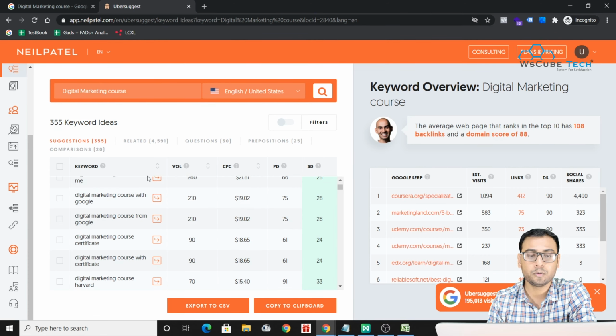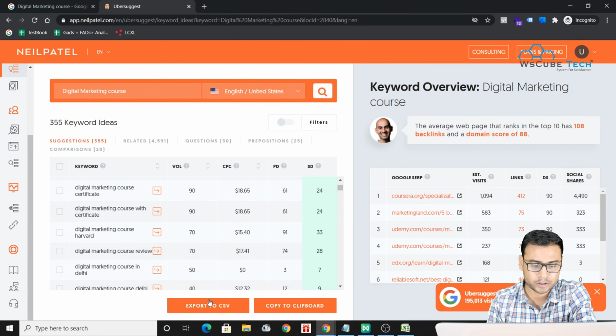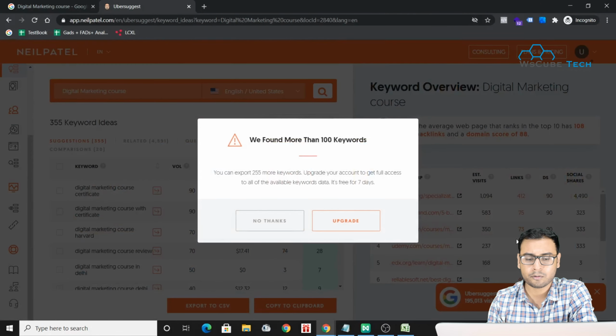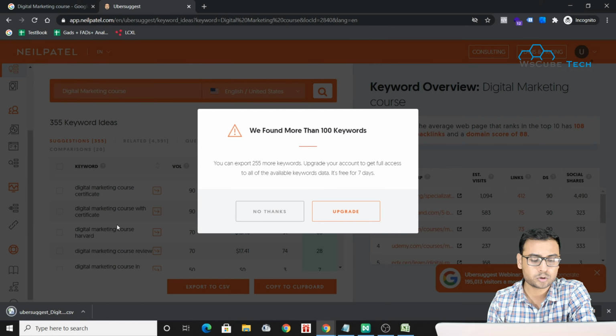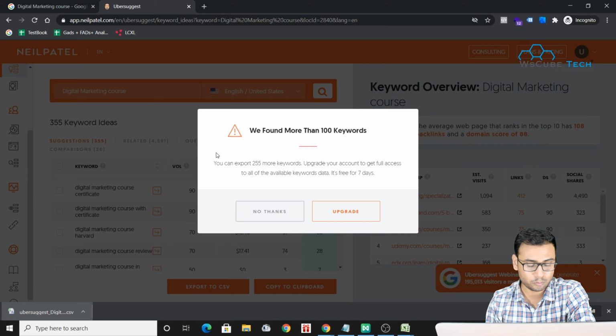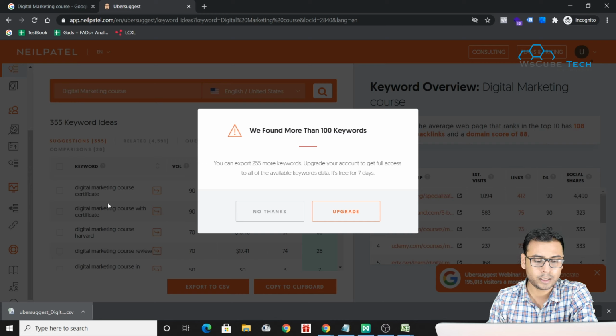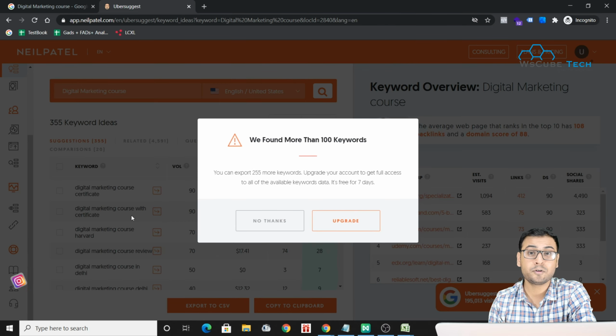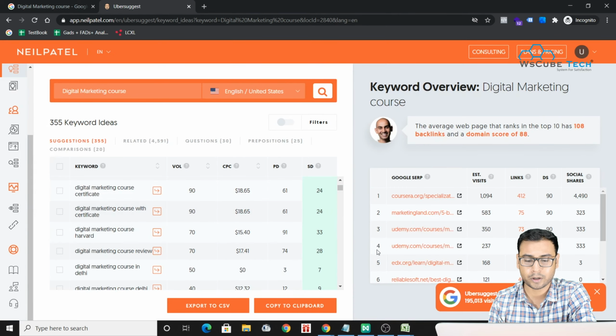So the next step is you can export this to CSV, right? You will not be able to find many keywords over here because it is the free version. You will be getting only 100 keywords over here, right? There are so many keywords, but you will be able to find only 100. Again, it's a basic thing. If you want more data, then you have to move to paid tools, right? Free tools are not going to help you that much.